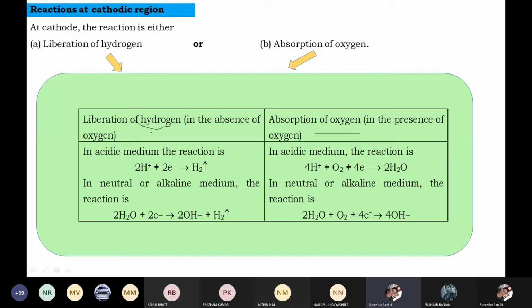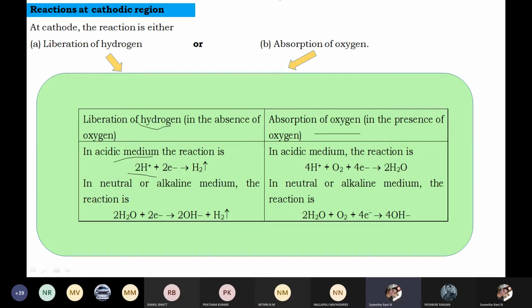In the first condition, liberation of hydrogen, what happens here? We are taking an acidic conducting medium. Acidic means what ions does it contain? It contains H+ ions.